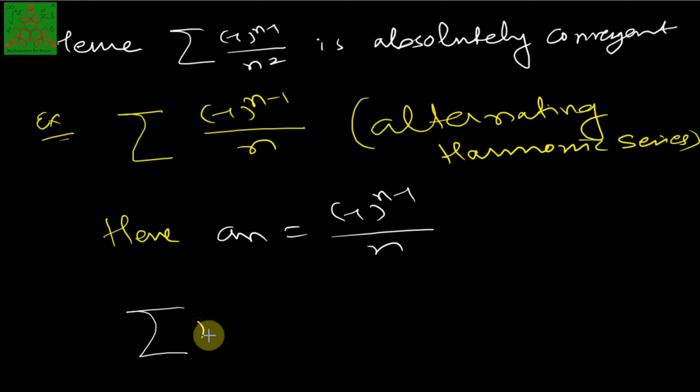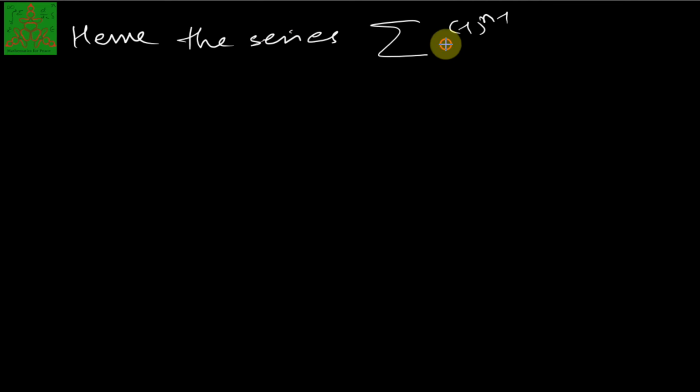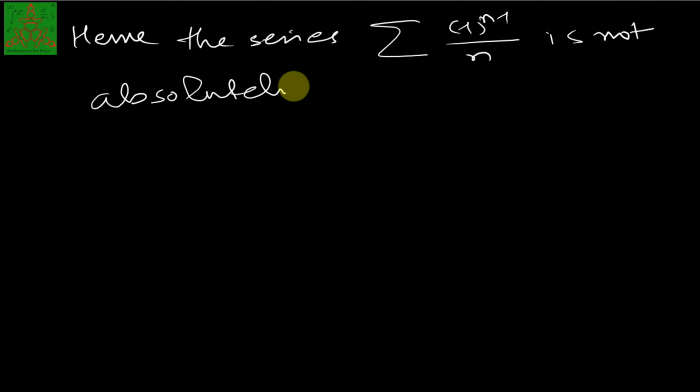The summation of mod of an gives summation of 1 upon n, which is divergent as p equals 1 by the p test. Hence the series summation of minus 1 raised to n minus 1 upon n is not absolutely convergent.